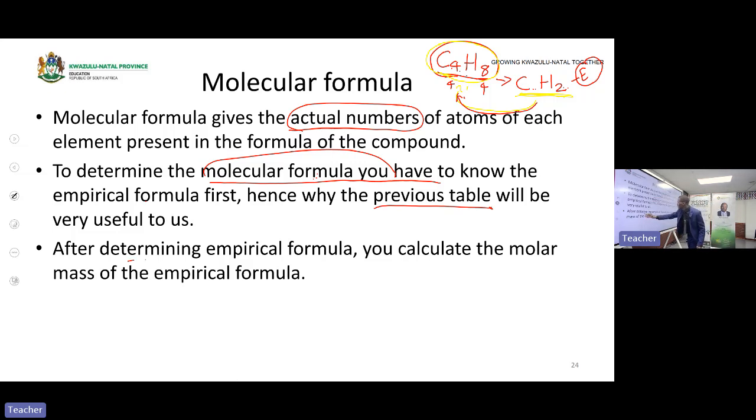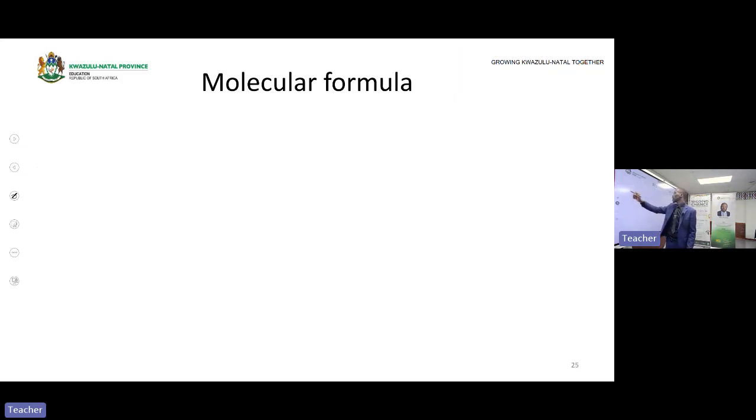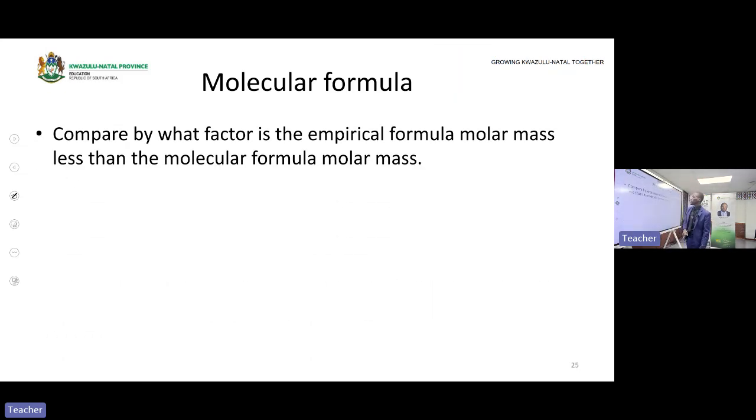After determining the empirical formula, you can calculate the molar mass of the empirical formula. Then to get the molecular formula, you have to compare what factor you could multiply your empirical formula molar mass by to get the molecular mass.